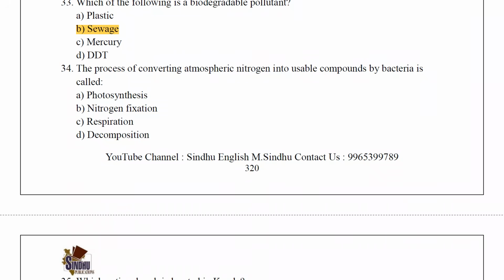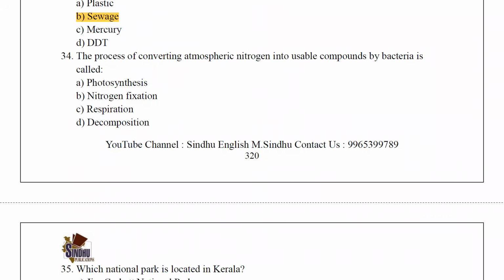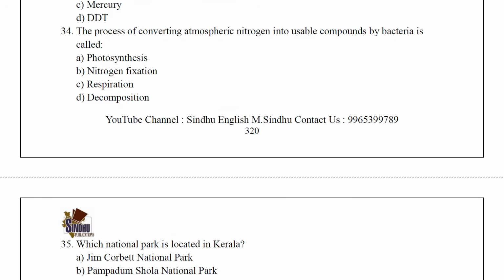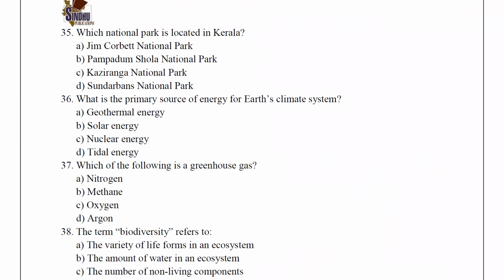The process of converting atmospheric nitrogen into usable compounds by bacteria is called nitrogen fixation. Which national park is located in Kerala? Pambadam Shola National Park.